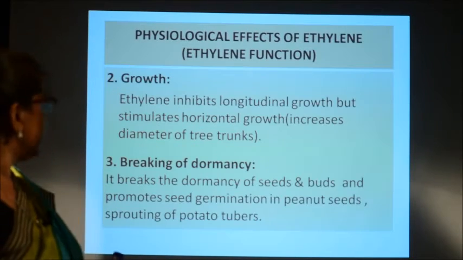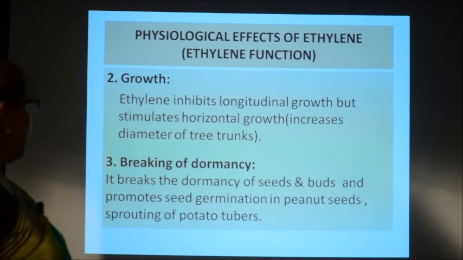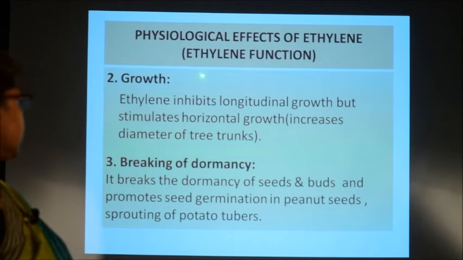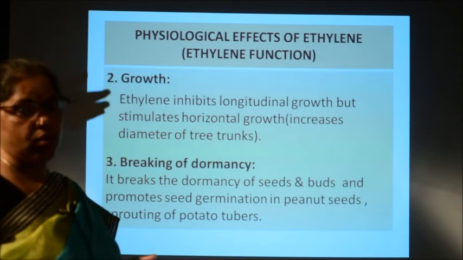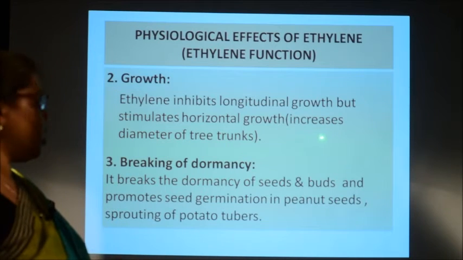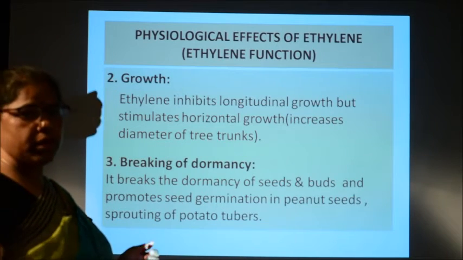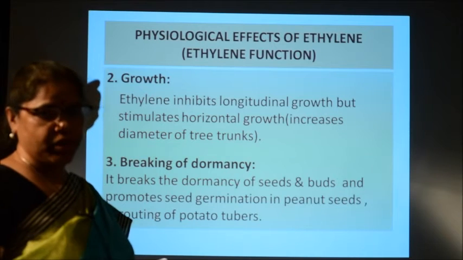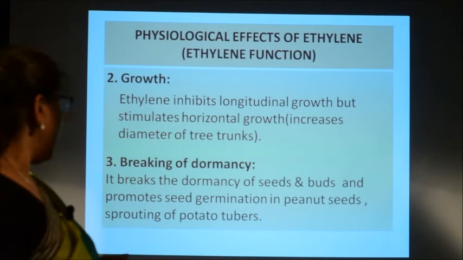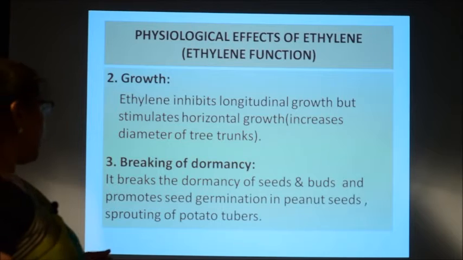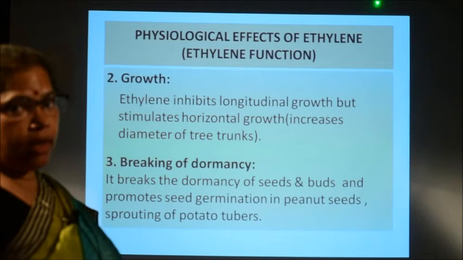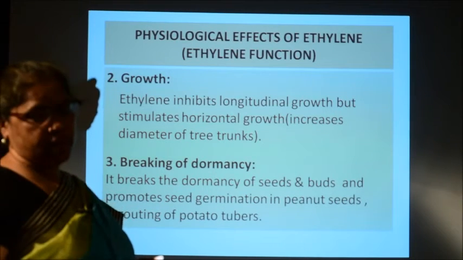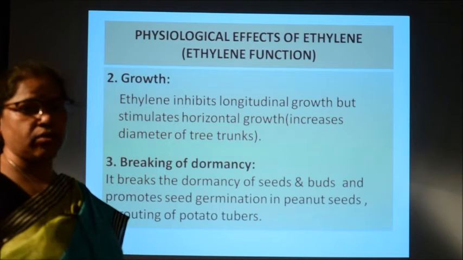And the other physiological effects, like growth. Ethylene generally inhibits longitudinal growth, but it promotes horizontal growth. Horizontal means that it will lead to an increase in the diameter or thickness of plants or tree trunks, and it also has an effect in breaking dormancy, just like gibberellin and cytokinin.